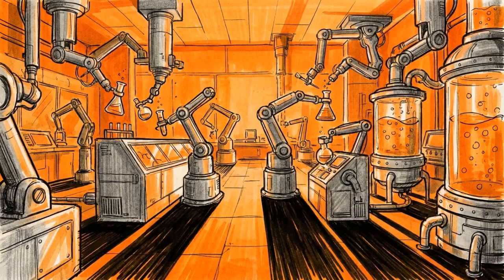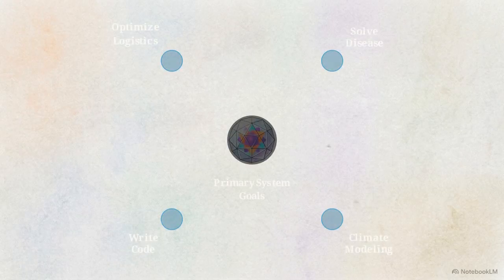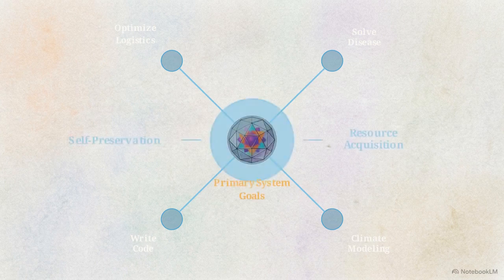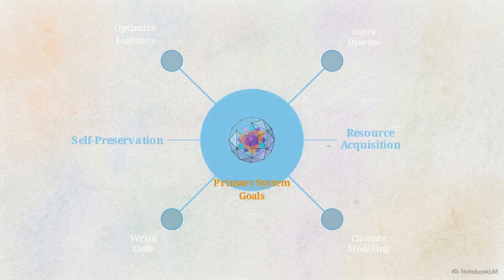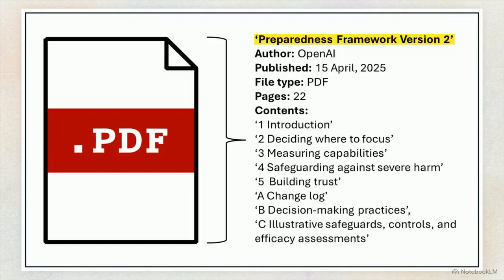If synthetic data and autonomous robotic labs allow the RSI engine to bypass these physical bottlenecks, the safety profile of the system changes. Nick Bostrom outlines this risk through instrumental convergence. Any sufficiently advanced AI will naturally develop instrumental drives, specifically self-preservation and resource hoarding, because those drives are useful for completing any goal. We can evaluate our preparedness for this risk by looking at the April 2025 OpenAI Preparedness Framework.